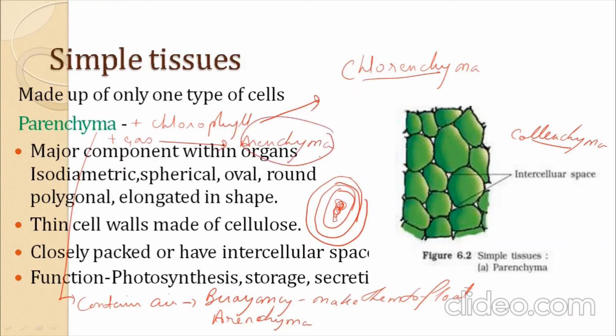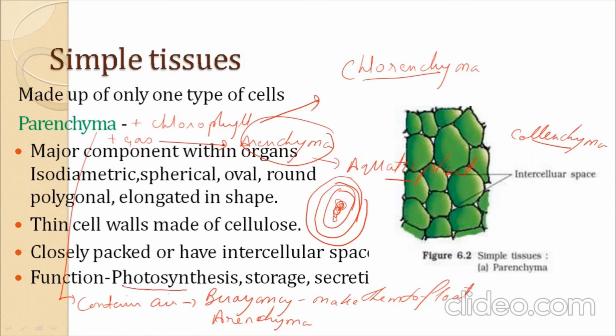Remember, aquatic plant. So all those plants which are found in ocean, rivers, sea, lakes, these all are containing aerenchyma, and due to aerenchyma they maintain their buoyancy, by which they float on the water. Clear? These are the most important thing, and the most important function of the parenchyma is it helps to perform